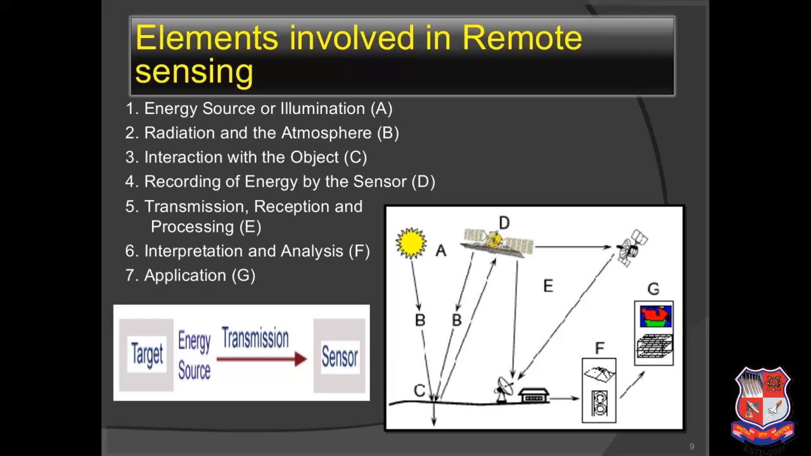When energy is propagated by an object, reflected by an object, and received by the satellite, we have to record that for data interpretation. Next is transmission, reception and processing. Now we have data in the satellite, so we have to transmit the data to earth location based stations. Those earth locations will get the data, they will understand it, they will interpret it and tell us what it means. So that is reception and processing. Now 6 is interpretation and analysis.